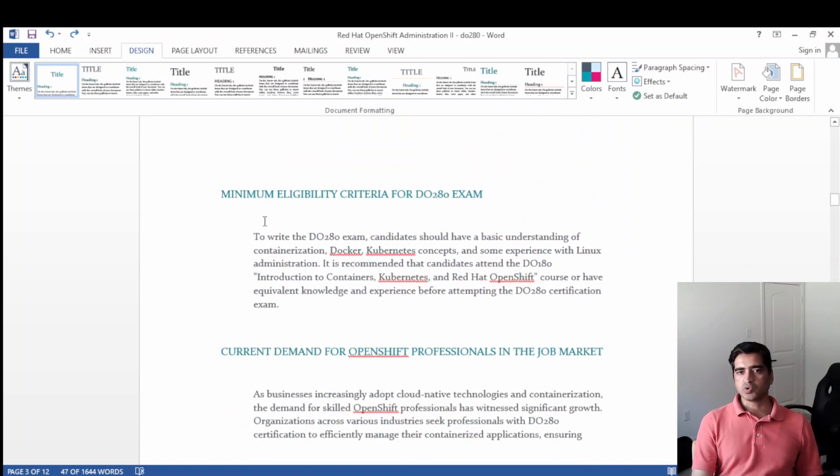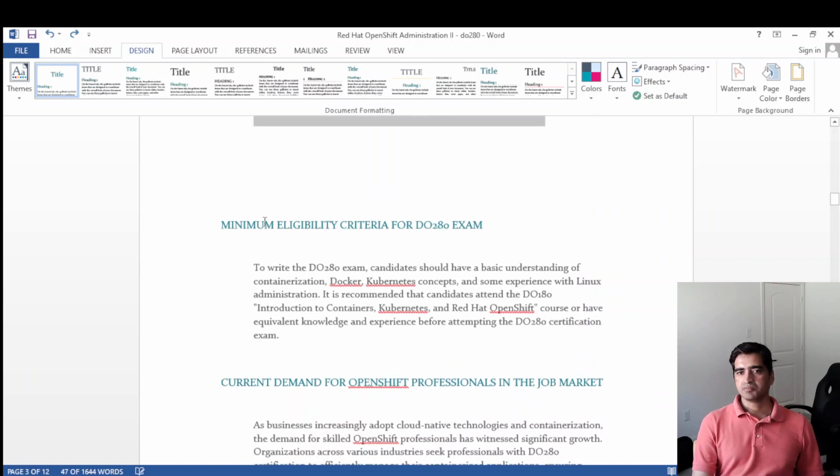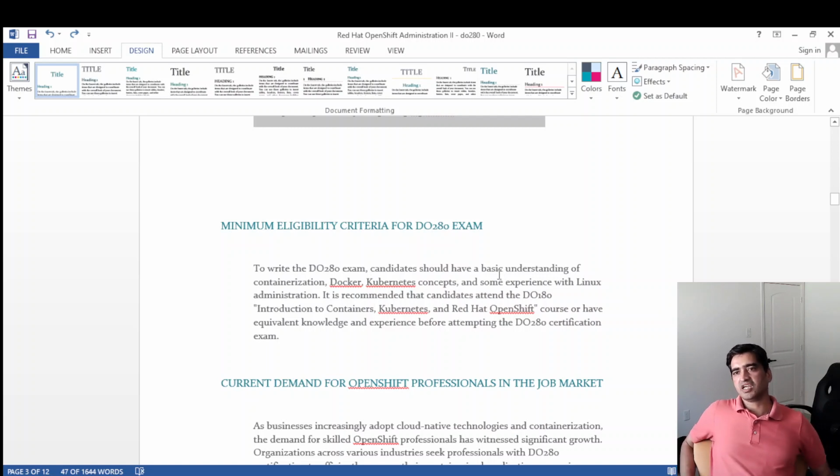Now the question is, okay, I am working as a DevOps engineer, system administrator, or developer, but am I qualified now, or do I need to get some more qualification before writing that exam? Yeah, so this is covered. At minimum you should have an understanding of how containerization or Docker works.